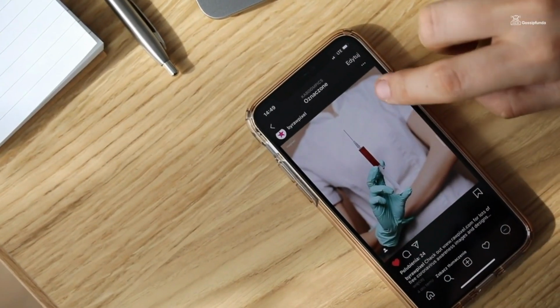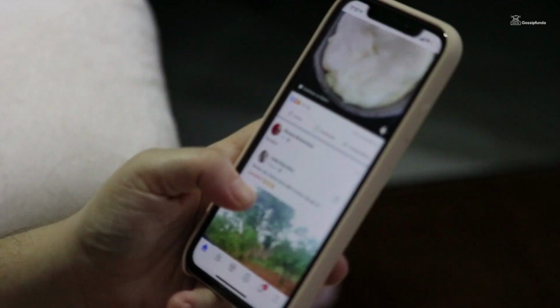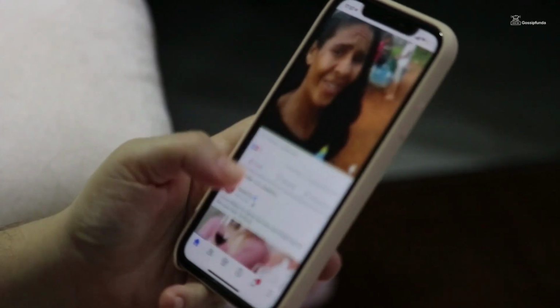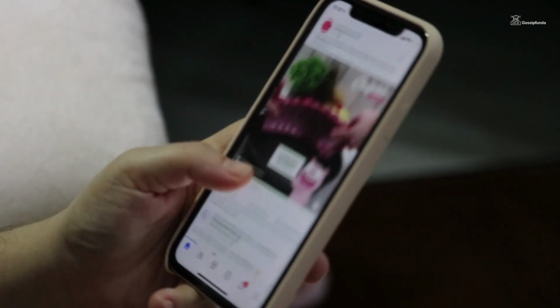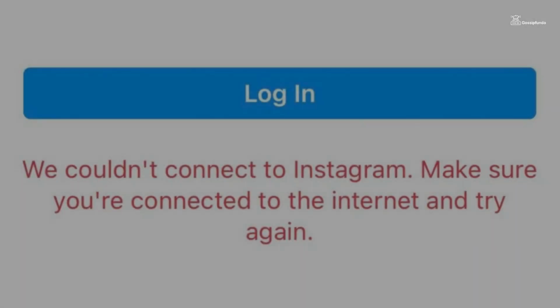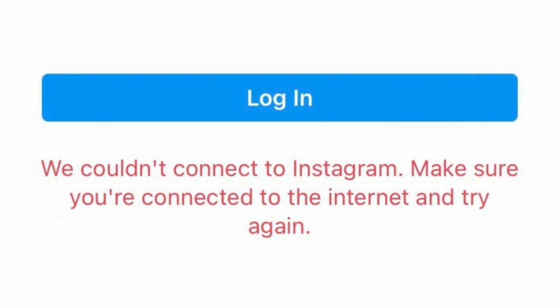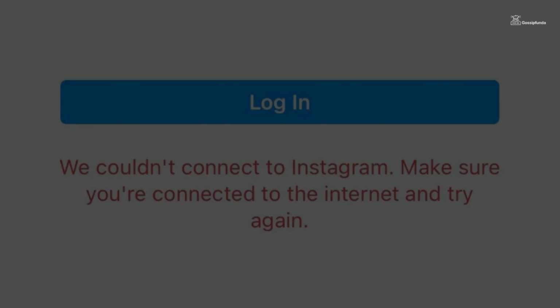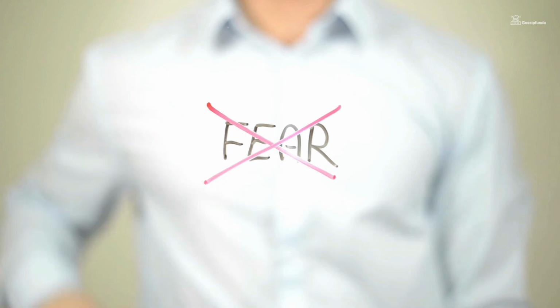Instagram has evolved into a social media powerhouse, allowing users to share moments, connect with friends, and discover inspiring content. However, like any app, it can occasionally encounter issues such as not connecting to the internet. If you find yourself in this frustrating situation, don't worry, we have got you covered.